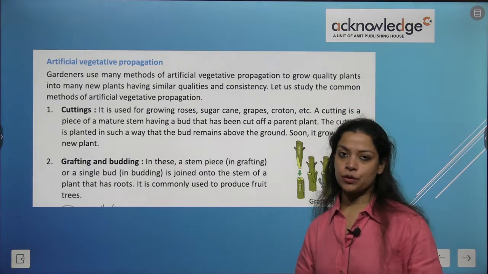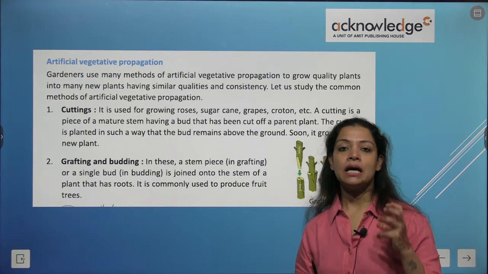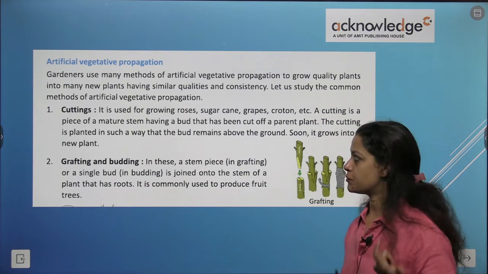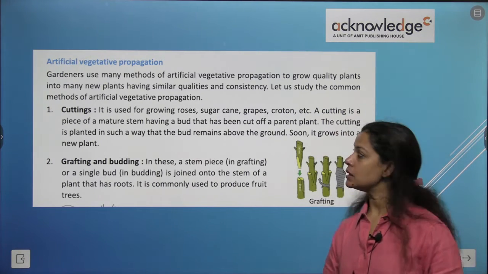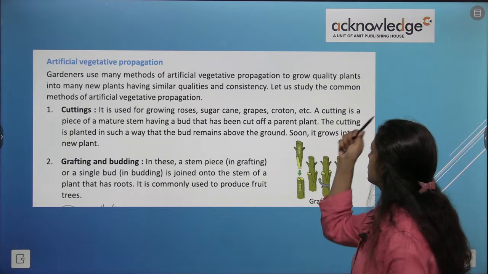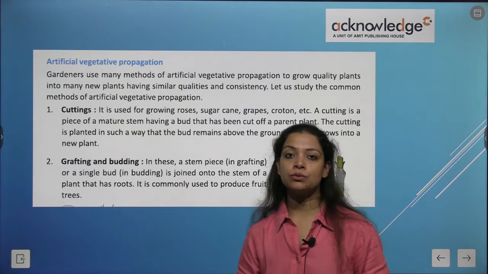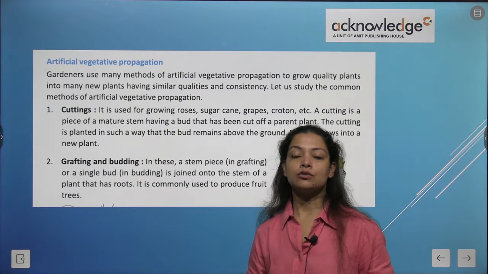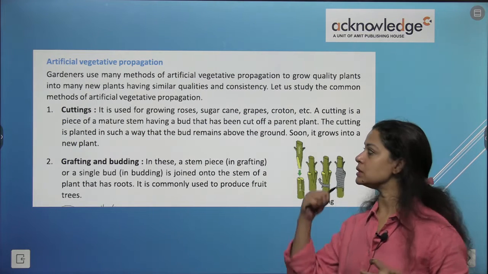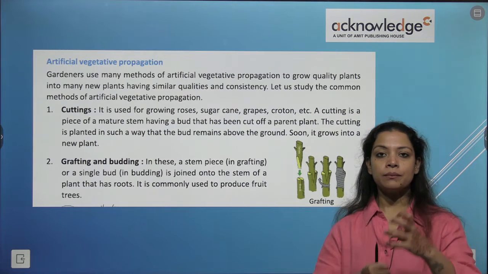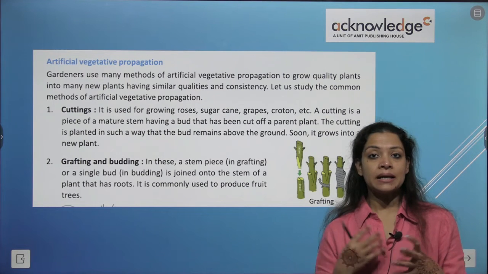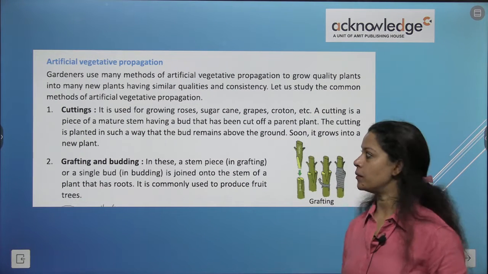Artificial vegetative propagation. Up till now we have studied natural vegetative propagation. Now coming to artificial vegetative propagation. Gardeners use many methods for artificial vegetative propagation to grow quality plants into a new kind of plant. So in order to get a good quality plant, what do these gardeners do? They mix good quality species of plants and make them reproduce a new form of plant.